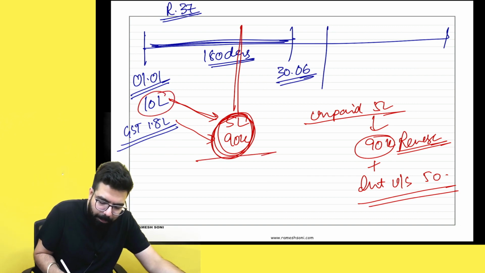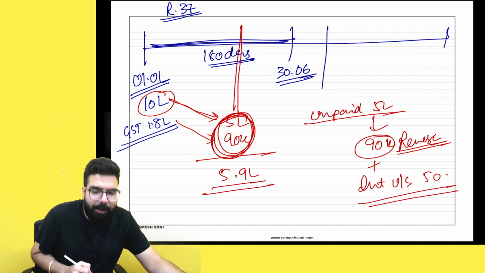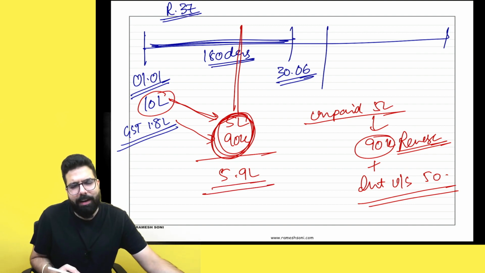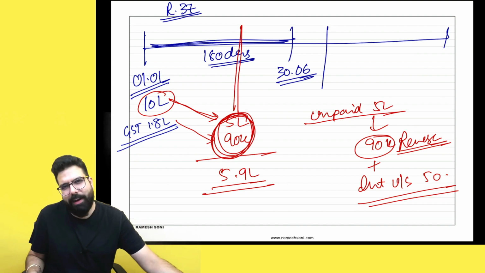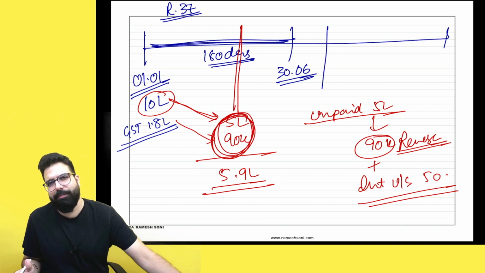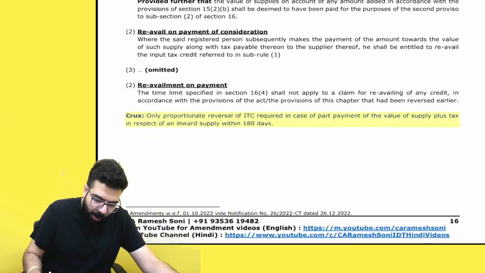Supposing I had made 5.9 lakh rupees of payment to the supplier. This means I had made part payment to the supplier. With respect to the remaining part which I have not paid, whatever GST is there, I have to reverse. That's all. Are we all 100% clear?